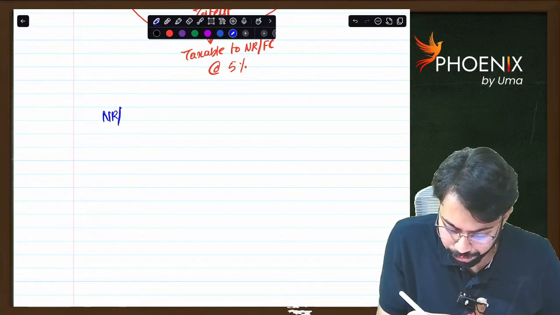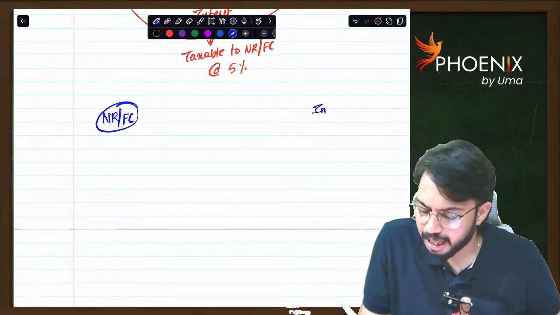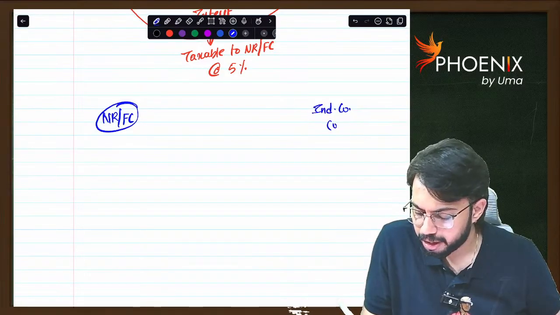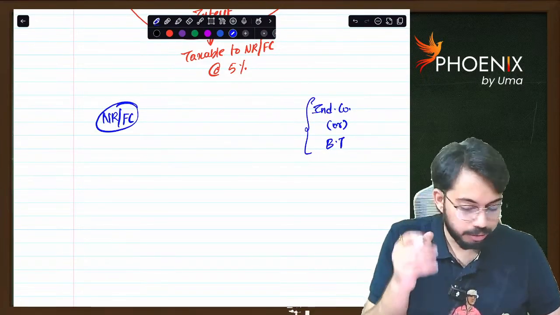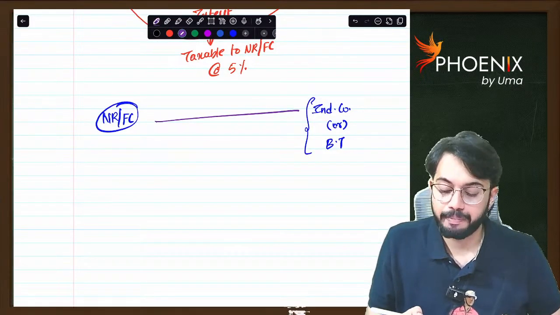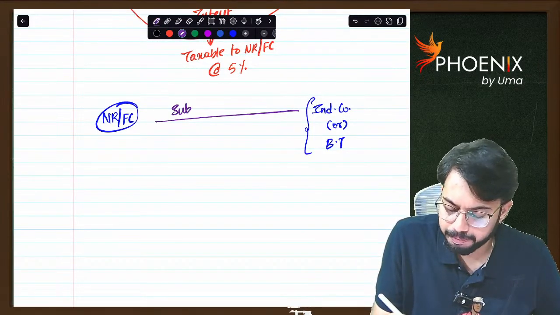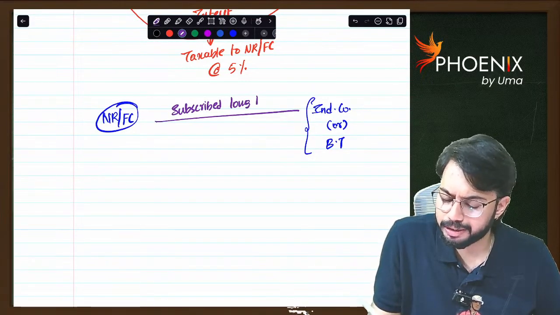Non-resident or foreign company. There is an Indian company or business trust. Now, the non-resident or foreign company subscribed to long-term bonds.